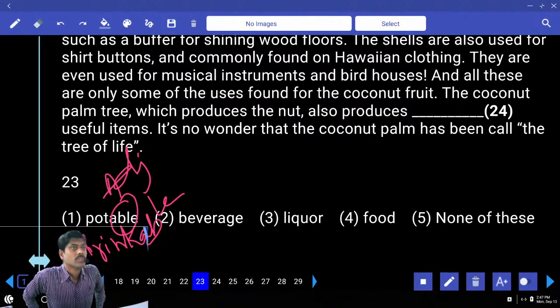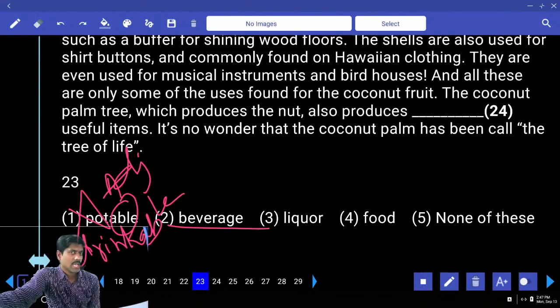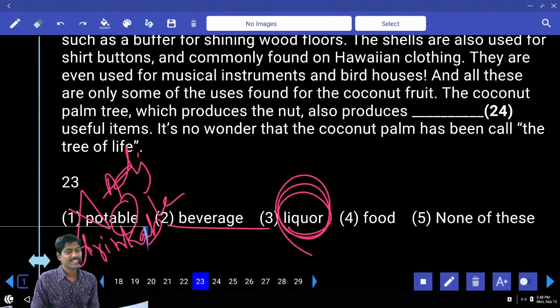No. Sanitizer, is it portable? Grammatically not possible. Beverage, not alcohol. Beverage means other than water is called beverage. Except water, whatever you drink, that is beverage. Liquor contains alcohol. It is a cool, refreshing liquor. Food, no. Answer: beverage.